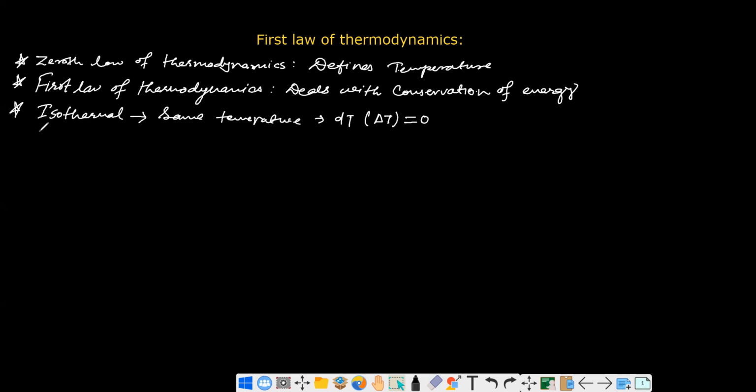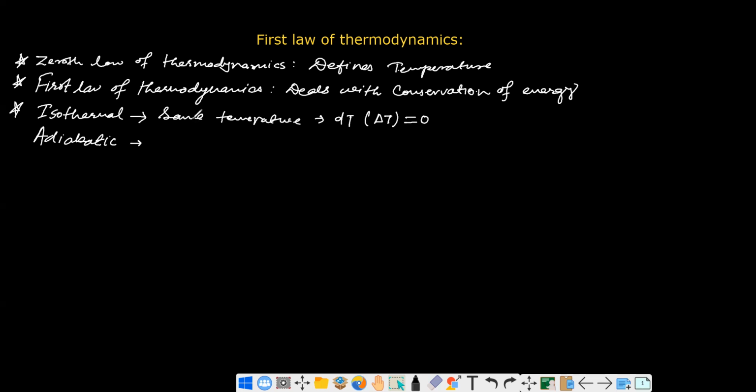Similarly, another is adiabatic system. Adiabatic system means this is related to heat energy.